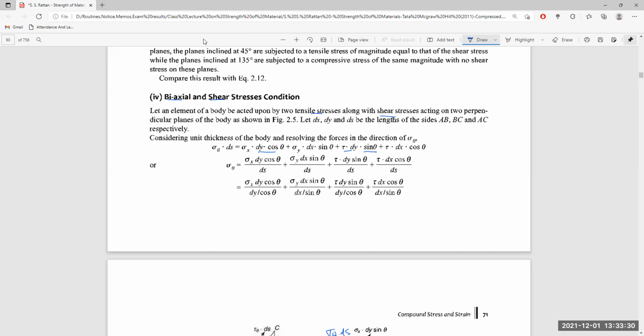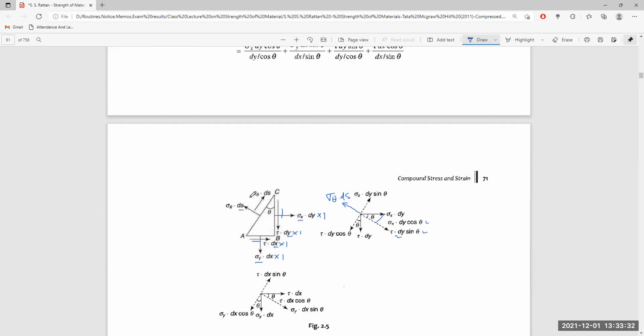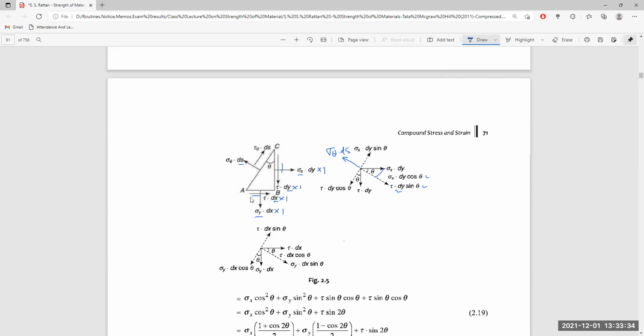Next, what is the condition of the force sigma y dx, which is acting vertically? Here we want to know the component of this force sigma y dx, which is acting along sigma theta ds, given by sigma y dx sin theta.